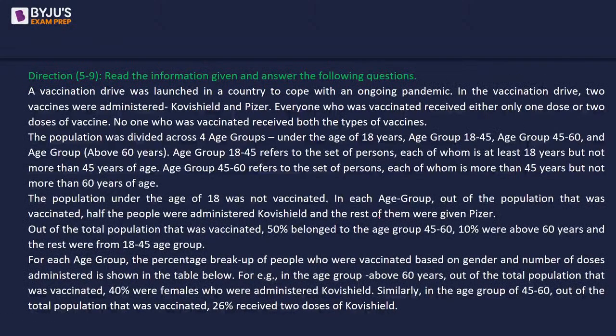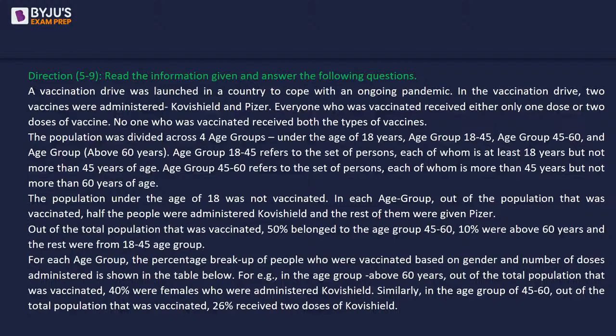Okay, next set. A vaccination drive was launched in a country to cope with an ongoing pandemic. In the vaccination drive, 2 vaccines were administered, Covishield and Pfizer. Everyone who was vaccinated received either only 1 dose or 2 doses of vaccine. No one who was vaccinated received both types of vaccines. So we need to understand this, that if there is somebody called, let's say, Suresh, he will receive either Pfizer or Covishield. Suresh is not going to receive both. And Suresh will either receive 1 dose of Covishield or 1 dose of Pfizer or 2 doses of Covishield or 2 doses of Pfizer. That's exactly what the first paragraph is all about.